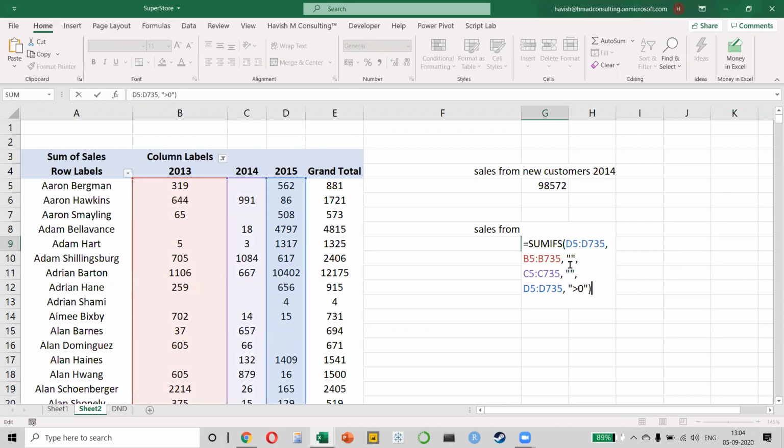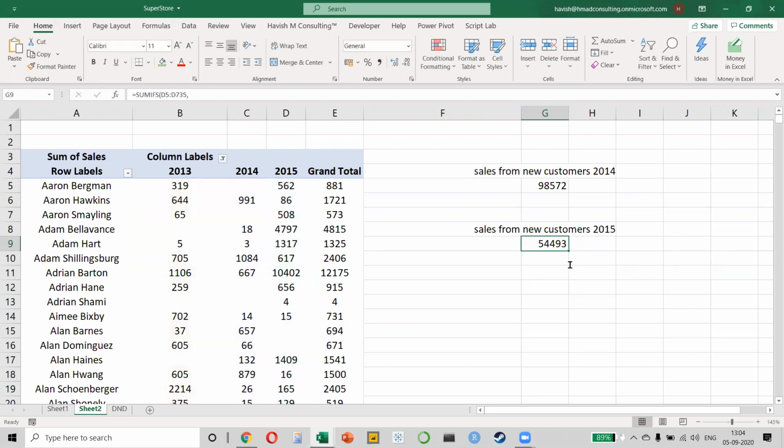But do you see this? Like somebody asked me, what would we do if we had 20 years with us? Imagine how difficult it is. Like right now, I'm doing the analysis for years. What if I was doing it for month or quarter? I mean, this would be insane, right? Like every time I have to copy a formula, update the formula. This is where a tool like Power BI will help us, right?